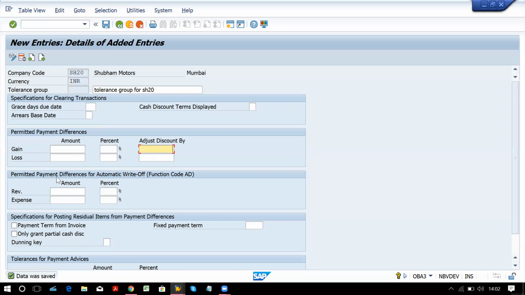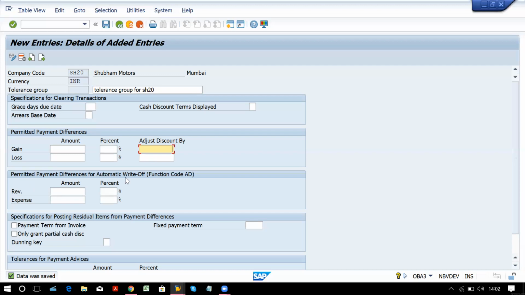Then this is for permitted payment differences for automatic write-off. Whenever there is a payment difference, it might be a case that they will never pay that difference amount. You will never get that difference amount, so it will be turned into your bad debts.